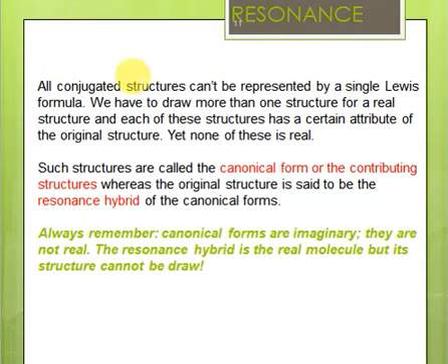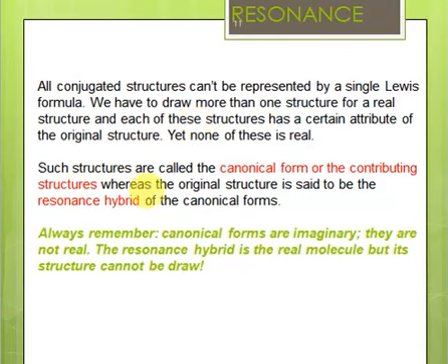We cannot draw just one single structure to explain the structure of all conjugated structures. So we have to draw more than one structure for a real structure, and all of these structures have certain attributes of the original structure, right? Each of these structures has certain properties of the original structure, yet none of the structures which we are drawing is real.